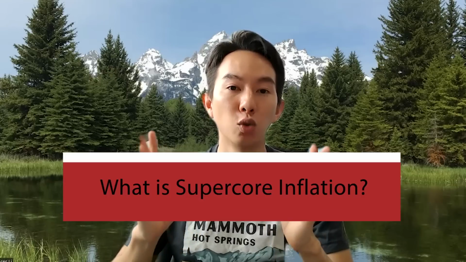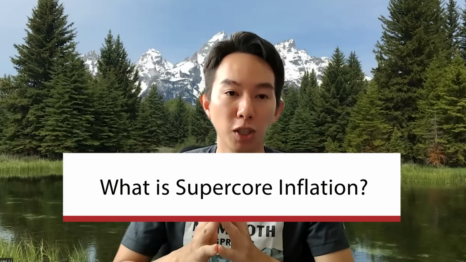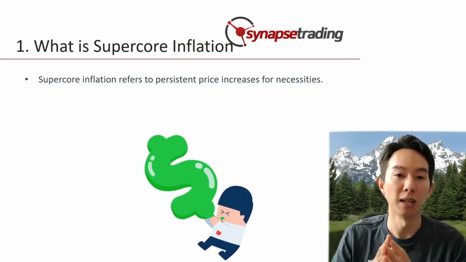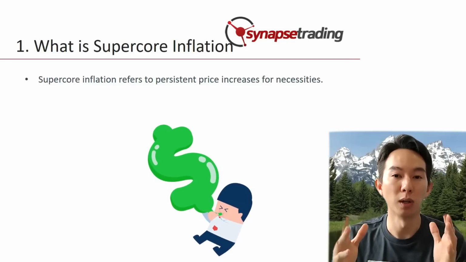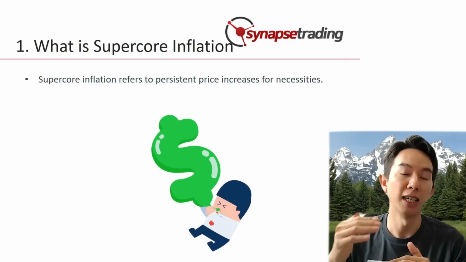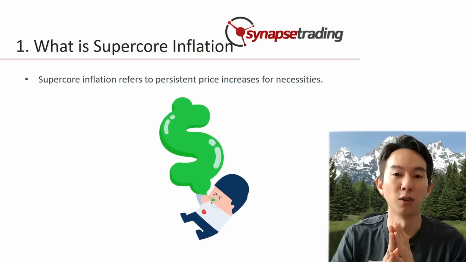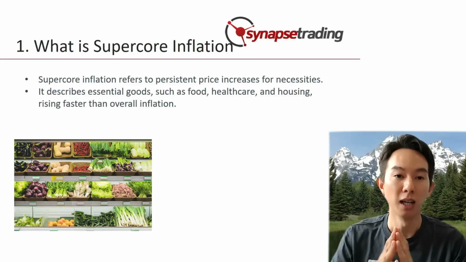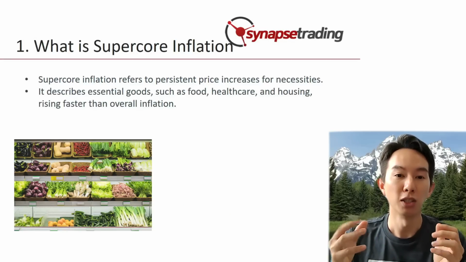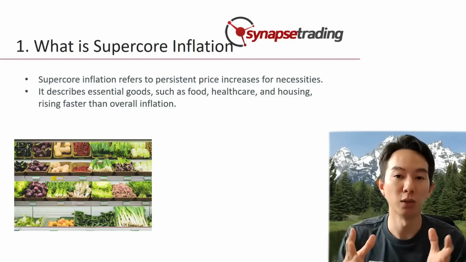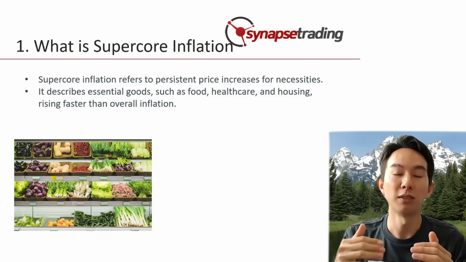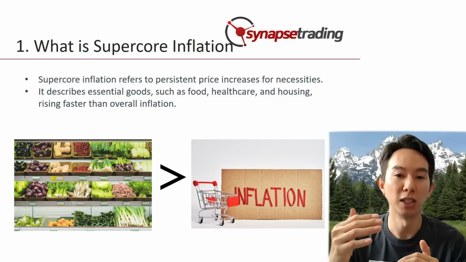So, what is supercore inflation and its origin? Supercore inflation is a concept in economics that refers to a persistent increase in the prices of goods and services that are considered necessities for a particular population. It's often used to describe situations where the price of essential goods such as food, healthcare, and housing increase faster than overall inflation.